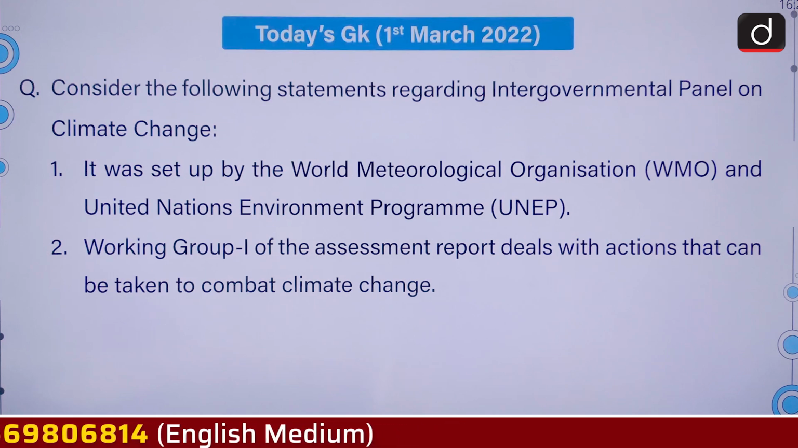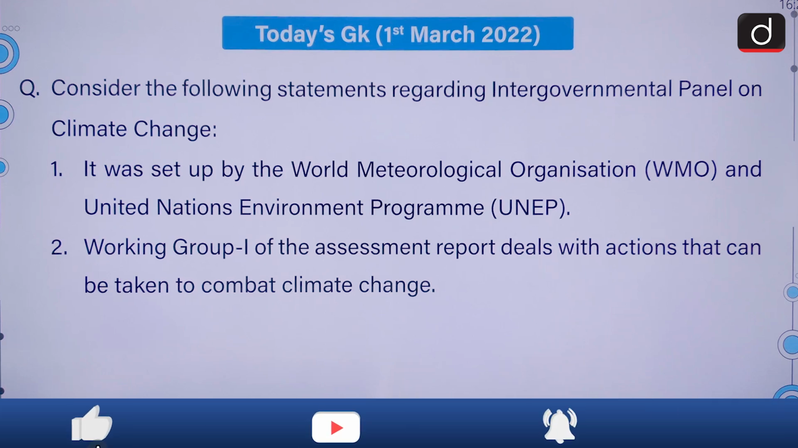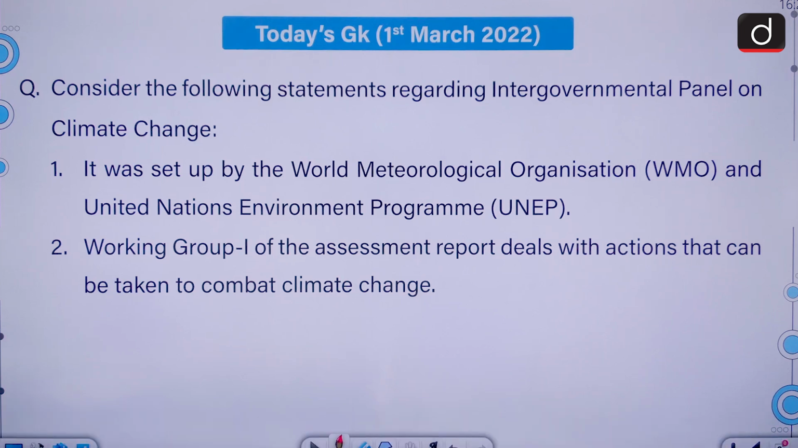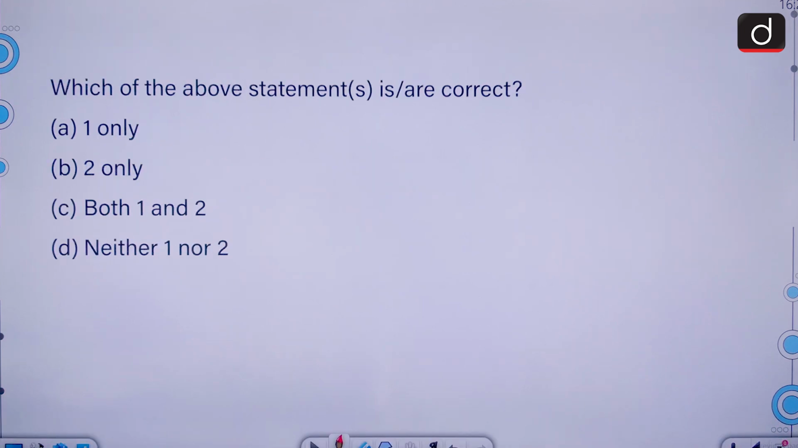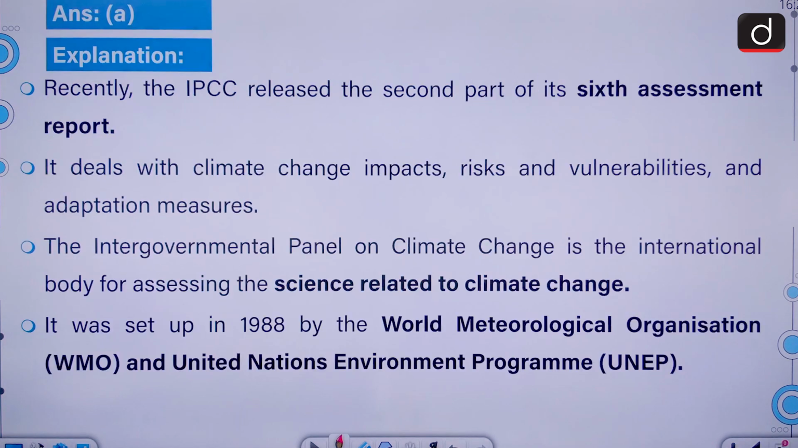Consider the following statements regarding Intergovernmental Panel on Climate Change. It was set up by the World Meteorological Organization and United Nations Environment Programme. Working Group 1 of the assessment report deals with the actions that can be taken to combat climate change. So we have to select the correct statement. The first is correct, second is not. A is the correct answer here.